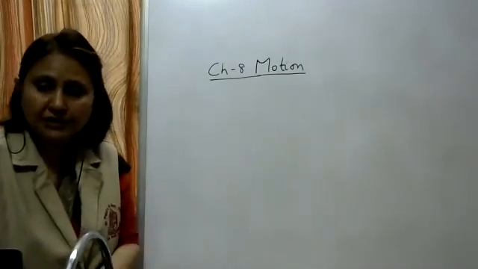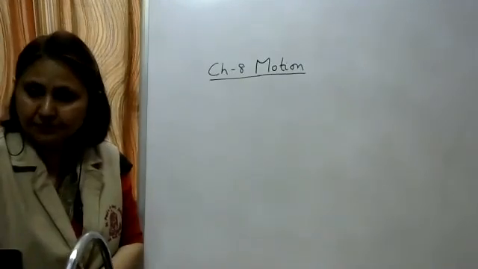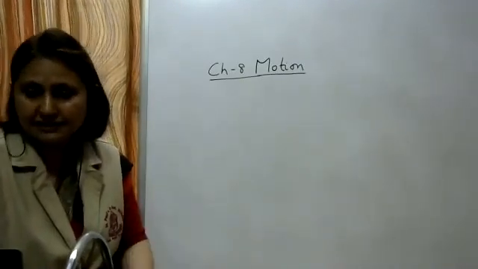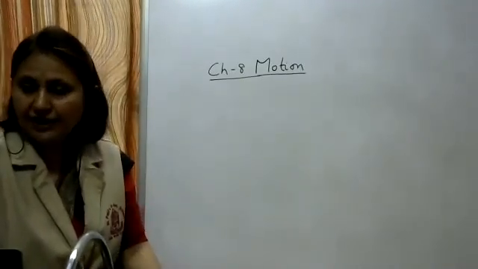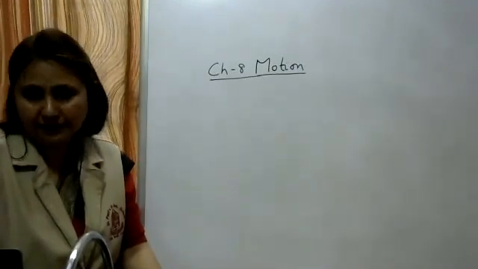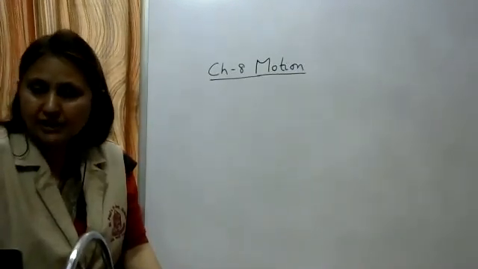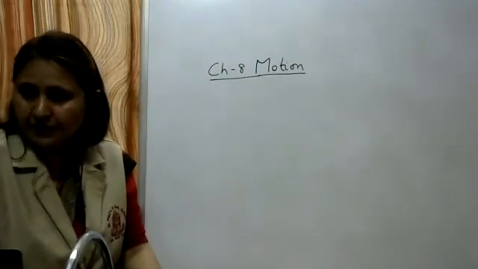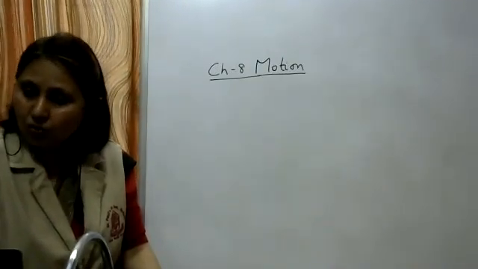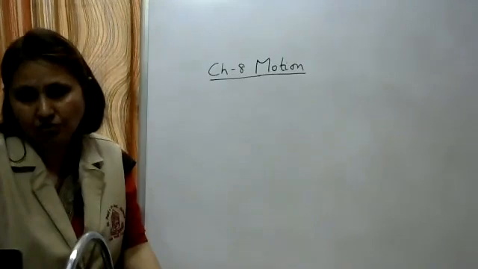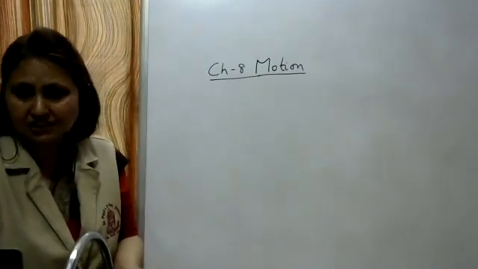So I'm not going in detail. Sir has given the examples also and made you write the examples of five scalar quantities and five vector quantities. Scalar quantities are those which have only magnitude, and distance is one of the examples of scalar quantities. So distance is a scalar quantity.